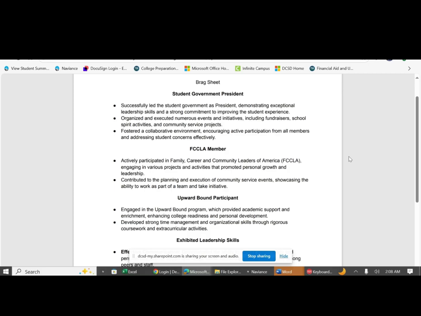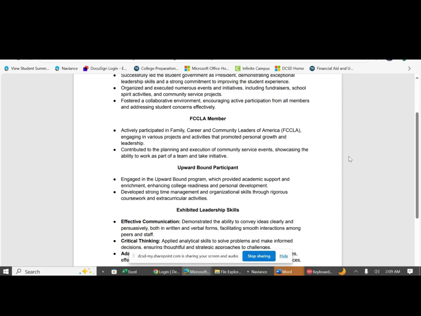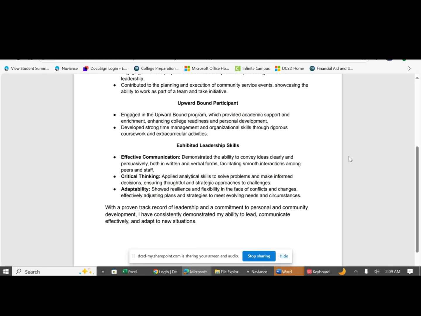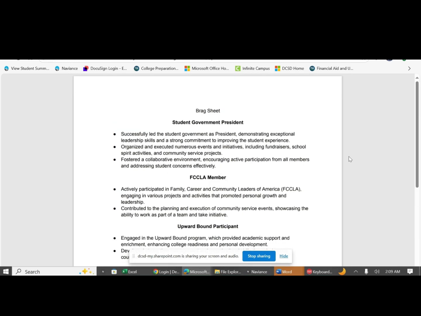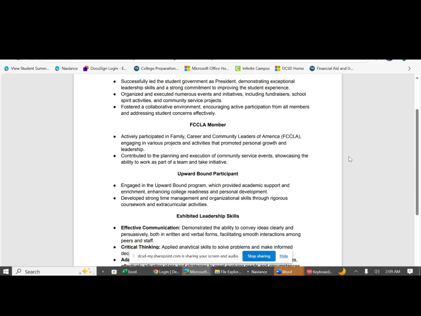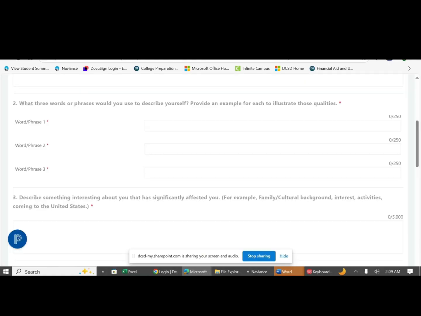The student pointed out extracurricular activities that she was involved in, as far as being student government president, being a part of the FCCLA, her participation in Upward Bound, and how she exhibited leadership skills. So this was awesome to add to the rest of the components of her brag sheet to complete a phenomenal recommendation for this student. And we'll go back to the brag sheet.